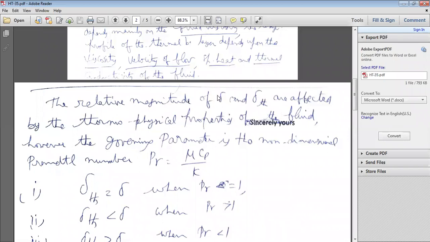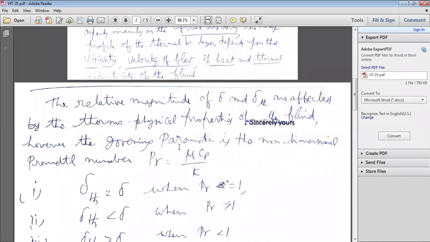So it mainly depends upon the Prandtl number. What is the height of delta? What will be the height of thermal delta TH? That is the relative magnitudes of delta and delta TH.